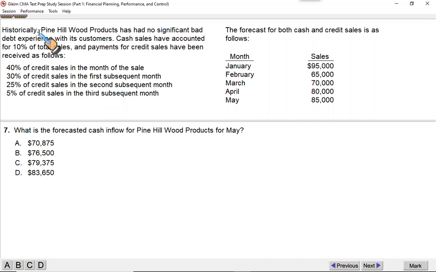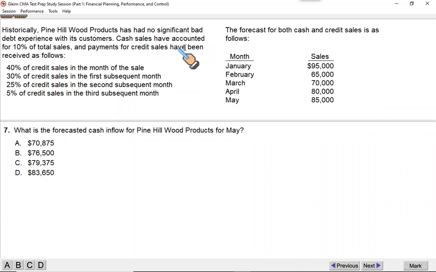Historically, Pine Hill Wood Products had no significant bad debt experience with its customers. Customers have been nice. They have been paying all the amounts due. Cash sales have accounted for 10% of the total sales. Cash sales is important information. Cash sales have accounted for 10% of the total sales. Okay, that means the remaining 90% would be the credit sales.